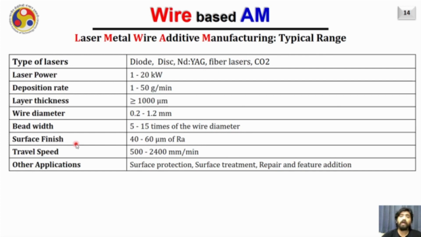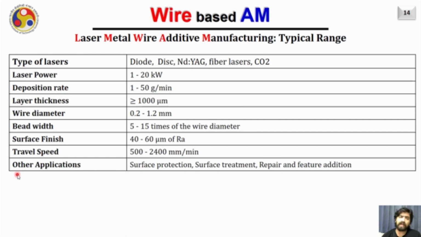It's not a very good surface finish, therefore typically all the parts created by this manufacturing system go through another process in the end for final finishing, if required, to achieve the desirable surface roughness. The travel speed or the scanning speed varies from 500 to 2400 mm per minute in these systems.